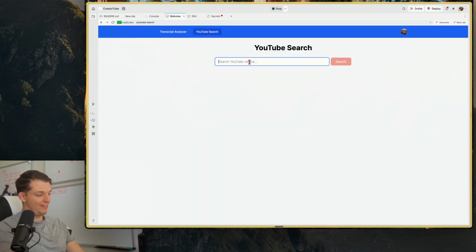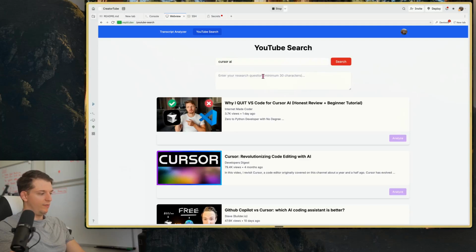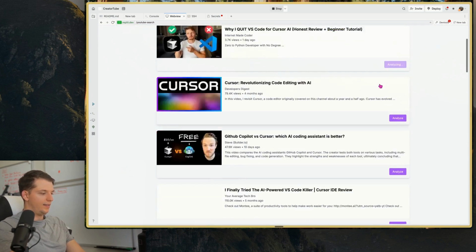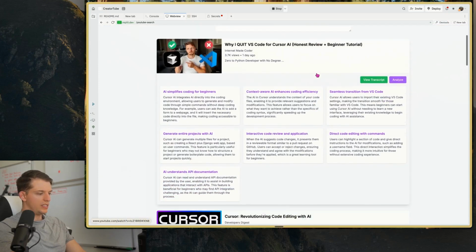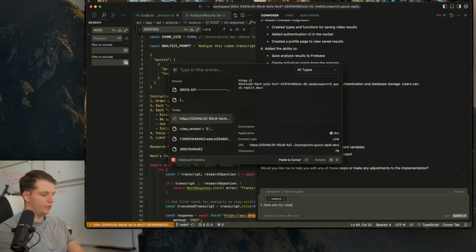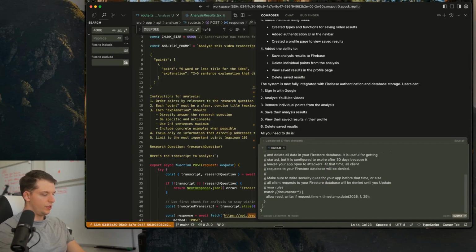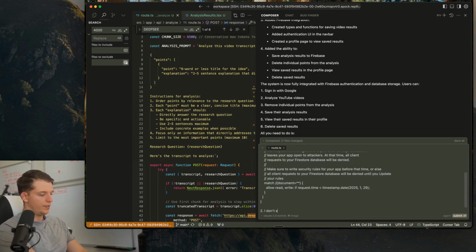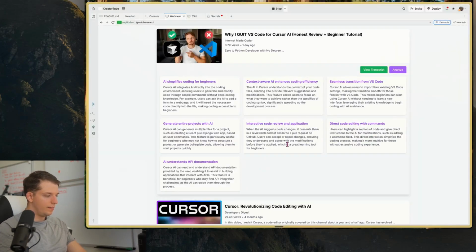Wow, if it gets this, I'm going to be blown away. Cursor AI. So we can hit search, and we're going to say how to code using Cursor without knowing how to code. Okay, analyze, and okay, we're getting an error. Is there no save button? Here are my rules. Remember, we copied those rules a little bit ago. I don't see the ability to save the... oh wait, maybe I can. Okay, yeah, we can.